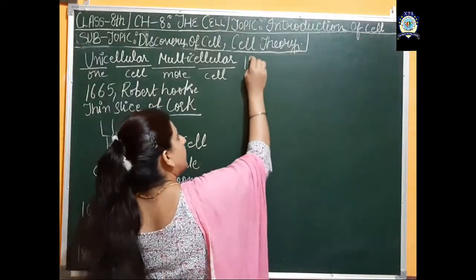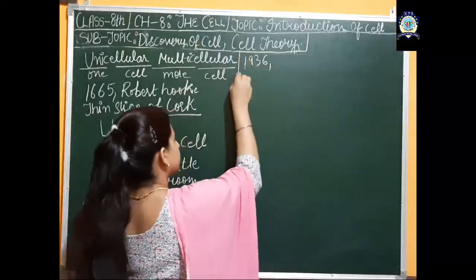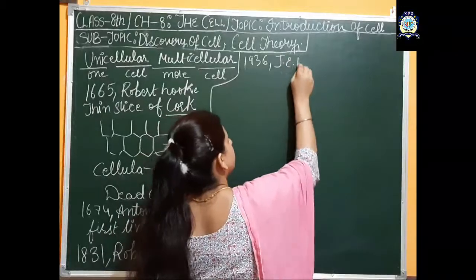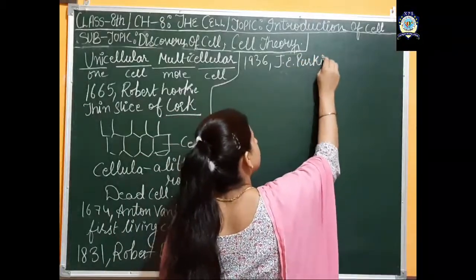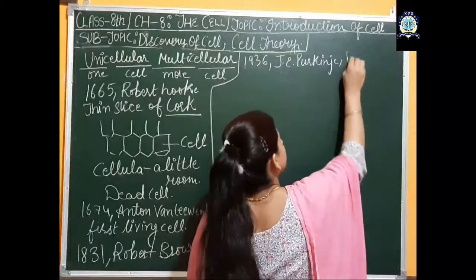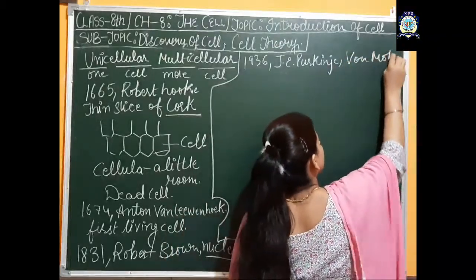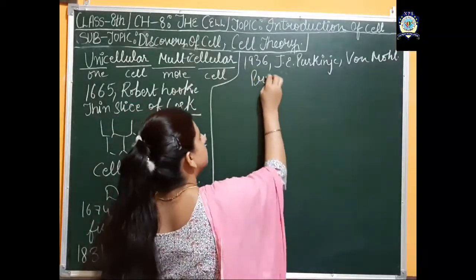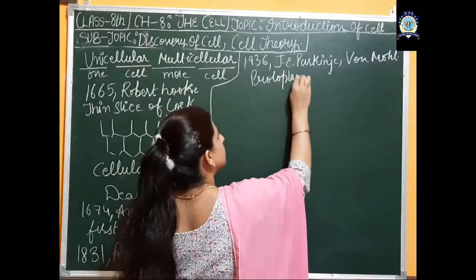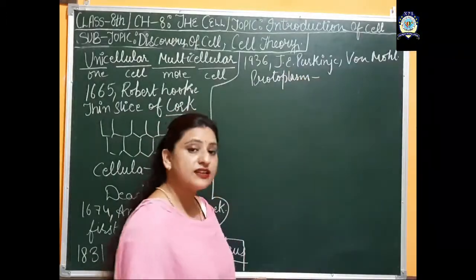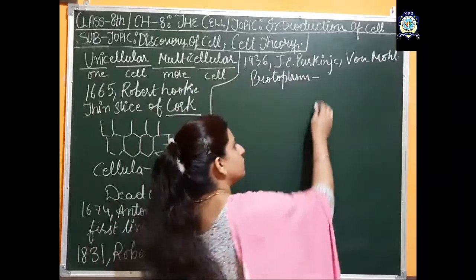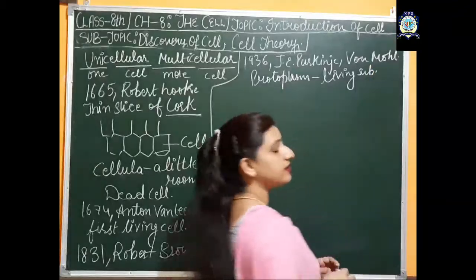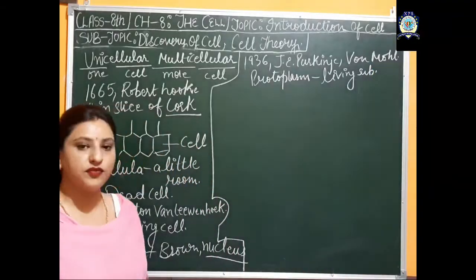After many years, in 1936, two more scientists, J.E. Purkinje and von Mohl, gave the term protoplasm to the living substance present in the cell. So this is all about the discovery of the cell.